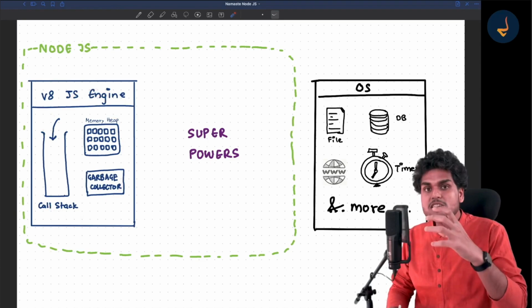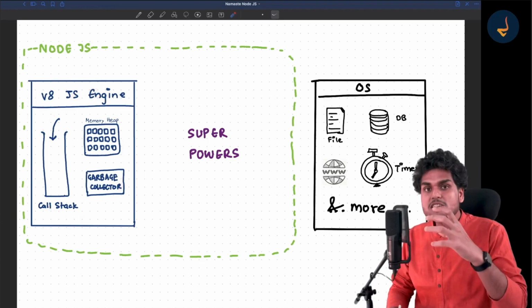It's not happening inside Node or anywhere else. All these things are managed by the operating system at the ground level. There is an operating system, there is the kernel, there are processes running on it, there are ports, and so many other things in the operating system. But the JavaScript engine needs some superpowers to get access to all of this. What are these superpowers?